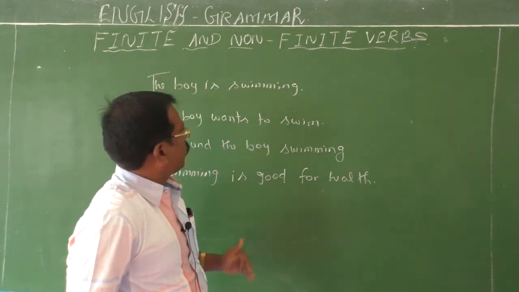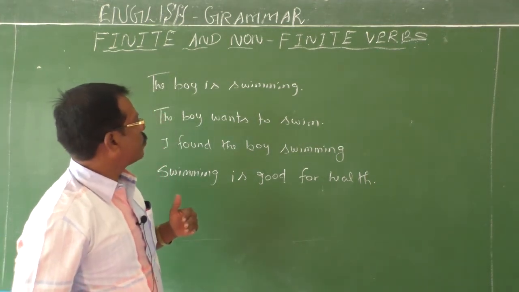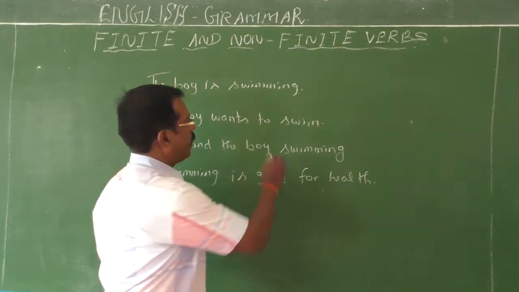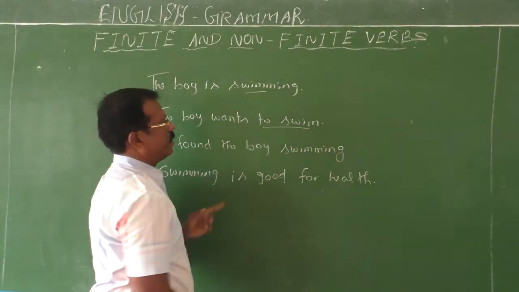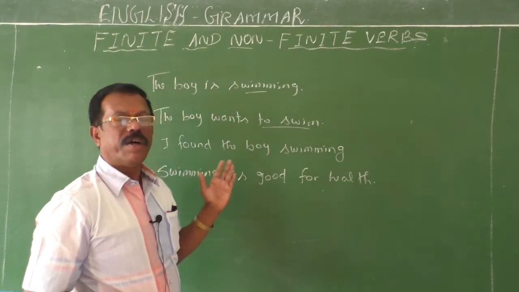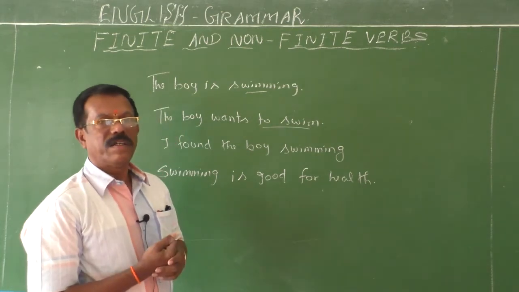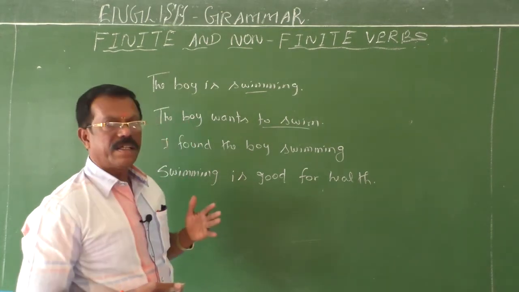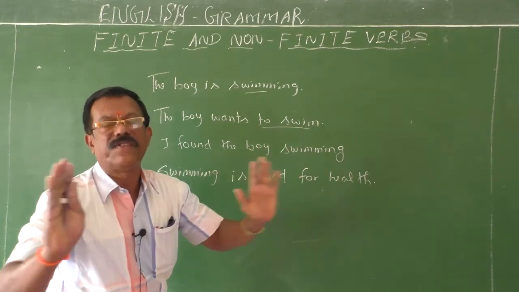Go through the second sentence: the boy wants to swim. Here wants is a finite verb. To swim is a non-finite verb. The subject may be the boy or the boys, singular or plural, but the form to swim will not change.